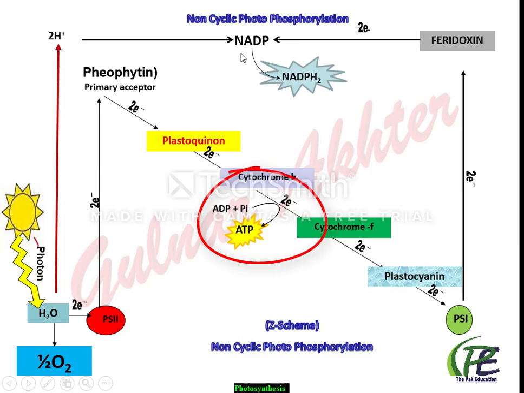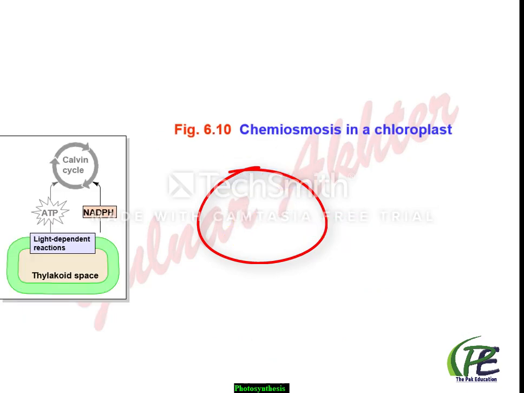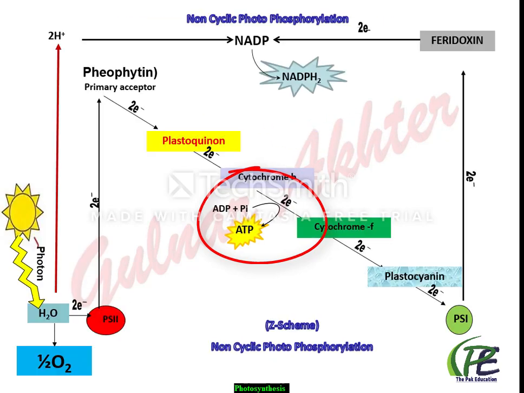Now see the ATP formation or photophosphorylation. During photosynthesis, ATP formation is called photophosphorylation because here light is involved. Due to the presence of light, or due to the excitement of electrons because of the photon or light energy, when the electron passes through the cytochrome in a downward direction, energy is released, and this energy is involved in the formation of ATP in an indirect manner.